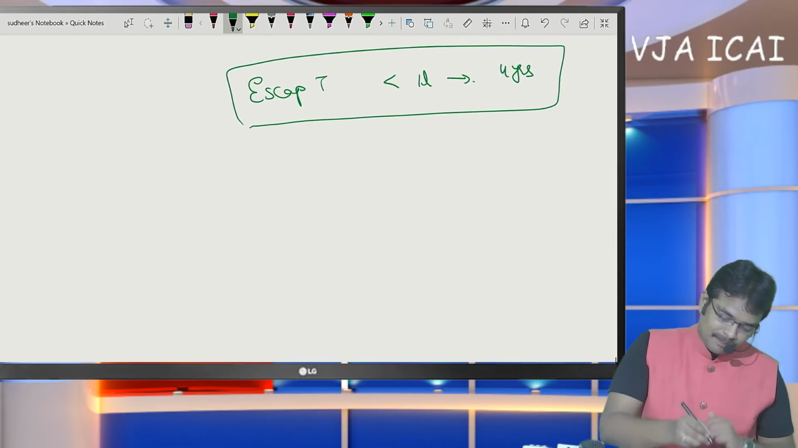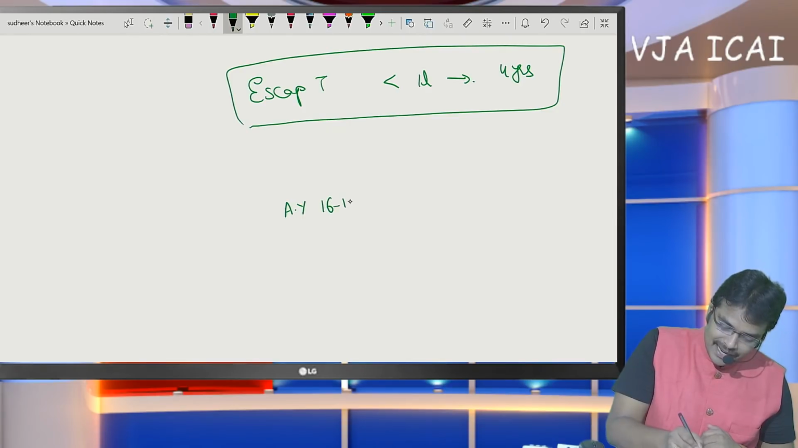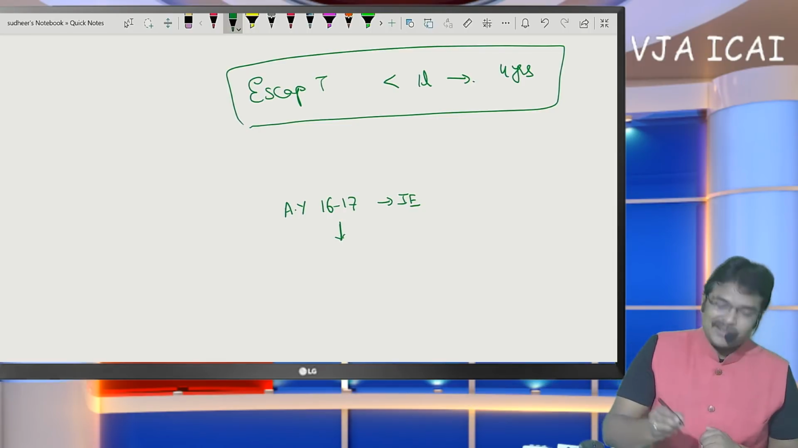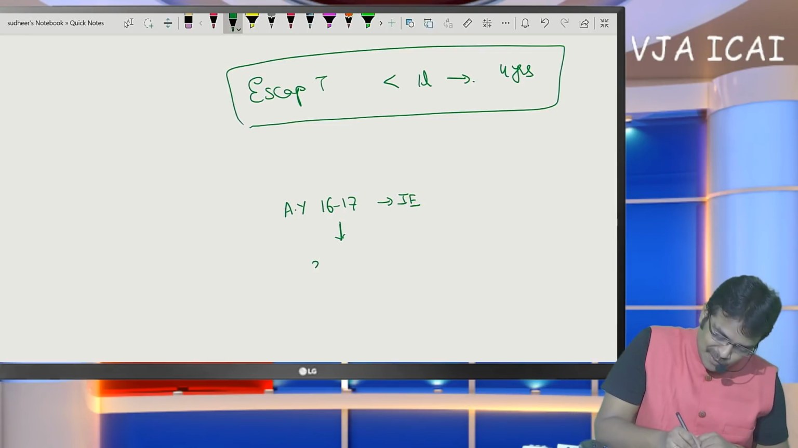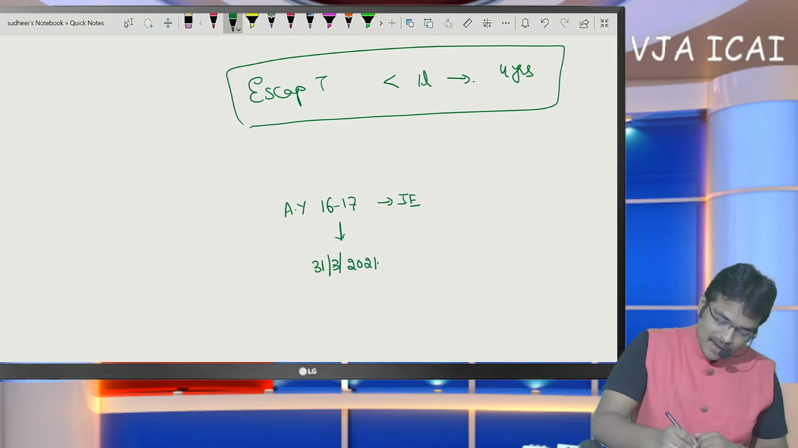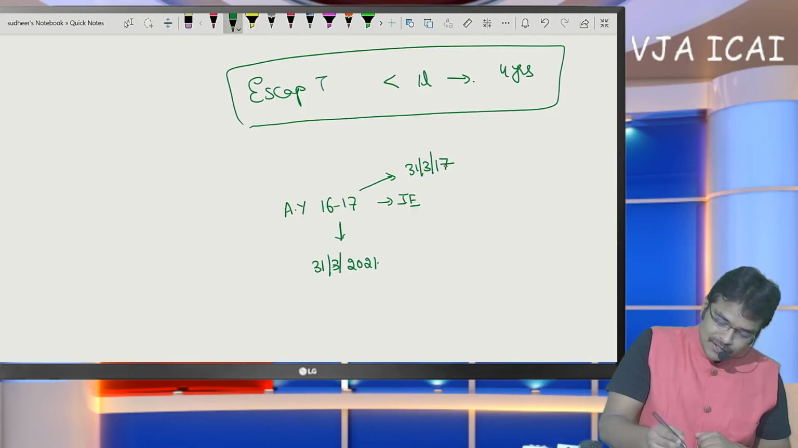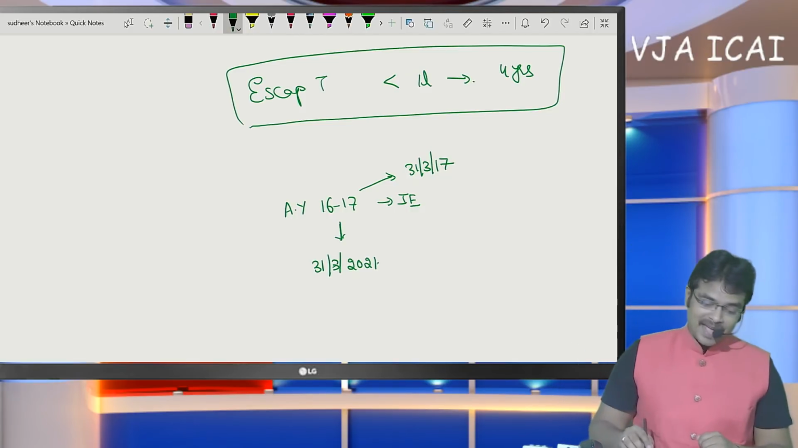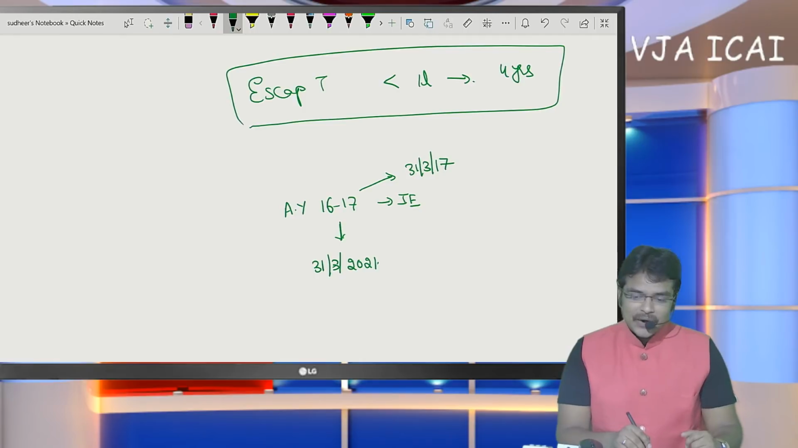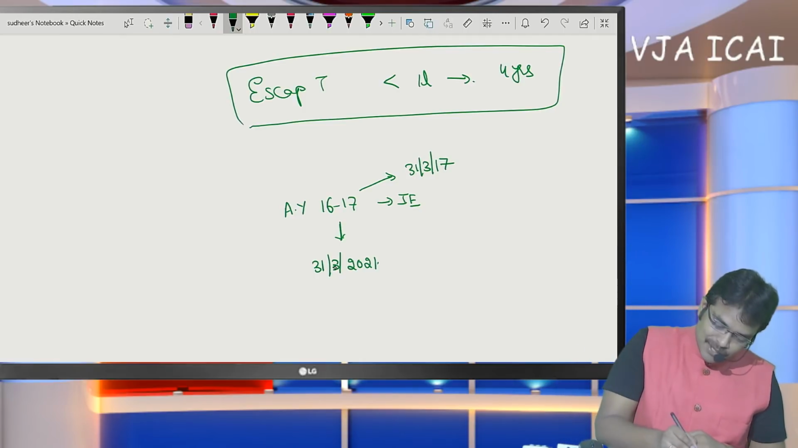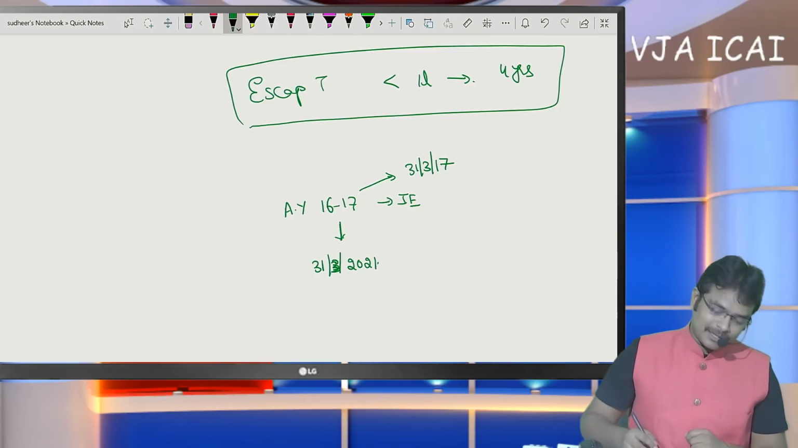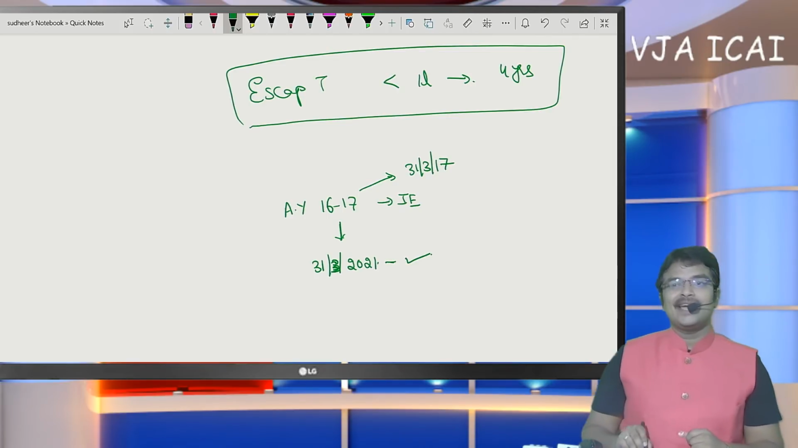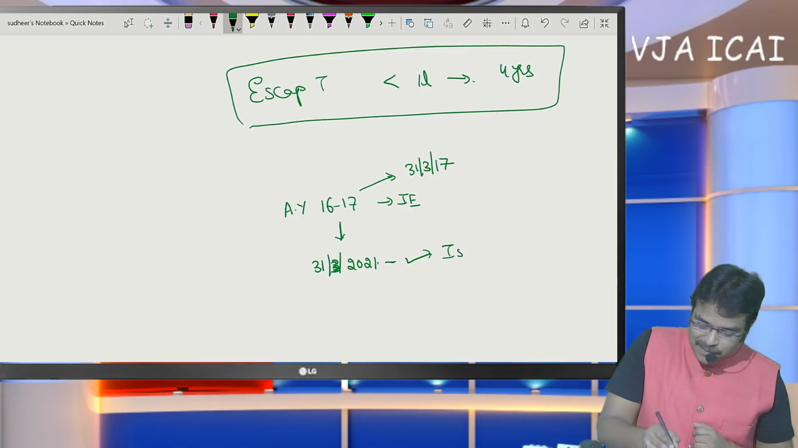Let me take an example. Assessment year 16-17, where certain income has escaped from tax. The notice relating to this assessment year 16-17 has to be issued by 31st March 2021, because from the end of this assessment year, 31st March 2017, the notice has to be issued within 4 years, which comes to 31st March 2021. So this is the criterion to be learned here. Before this date, notice must be issued.